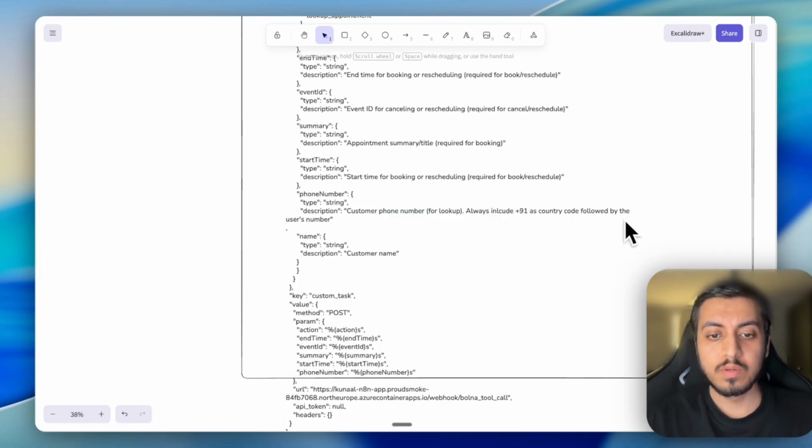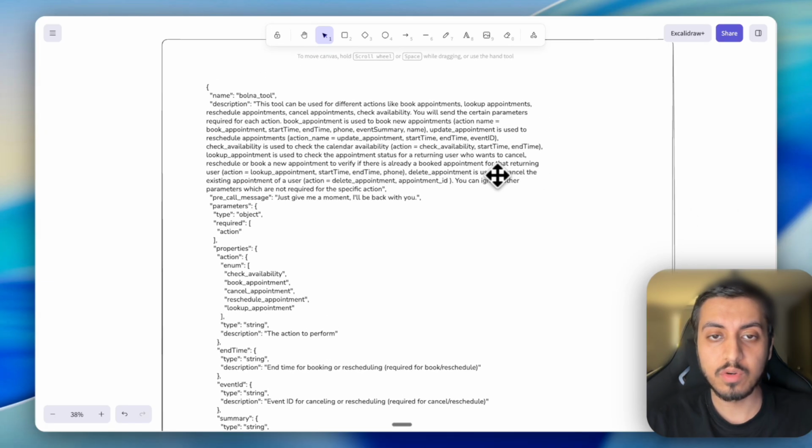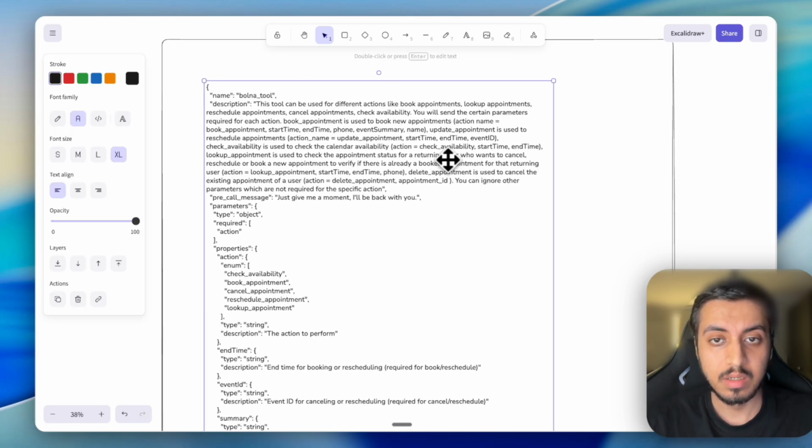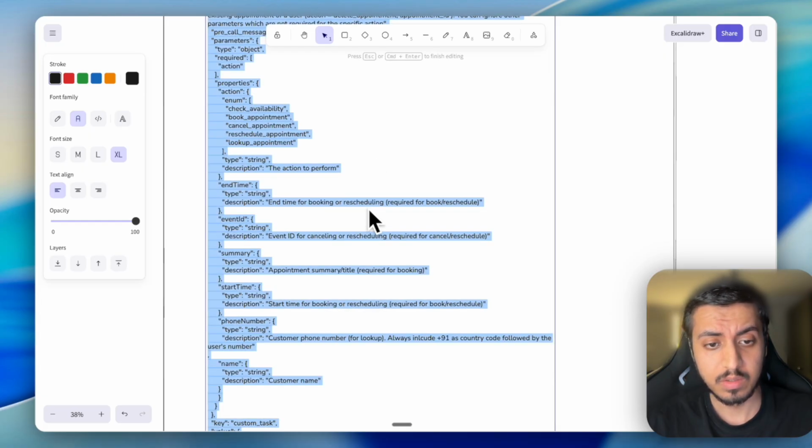If you go through the tool call, you will notice that I have not changed anything. I have just improved the description of the tool so that it knows when to call which tool, which action item, or which parameter to send. Let's just copy it.